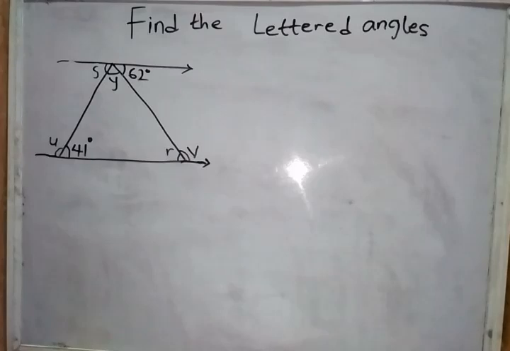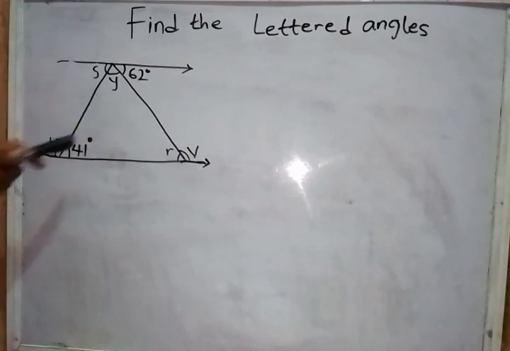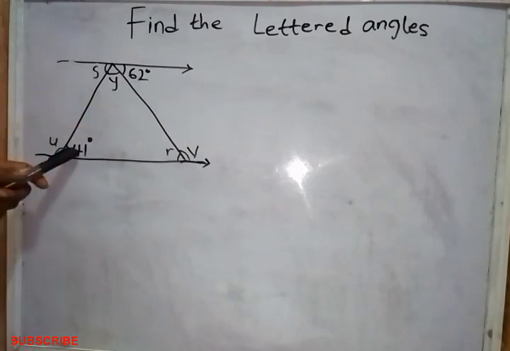In our lesson today, we are asked to find the lettered angles. And the lettered angles we have here are angle S, Y, U, R, and V. These are the lettered angles. And the known angles we have here are angle 62 and angle 41. So we are going to use these two angles to find the unknown angles.